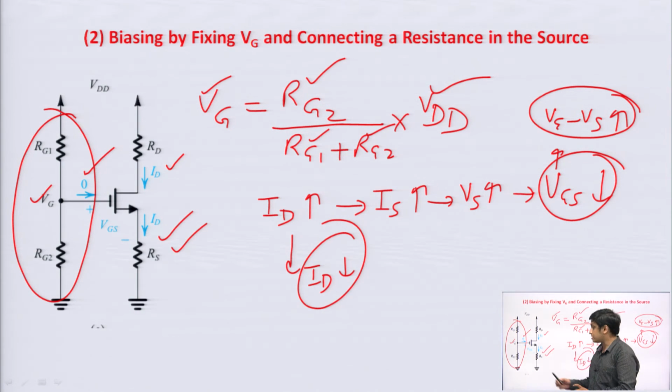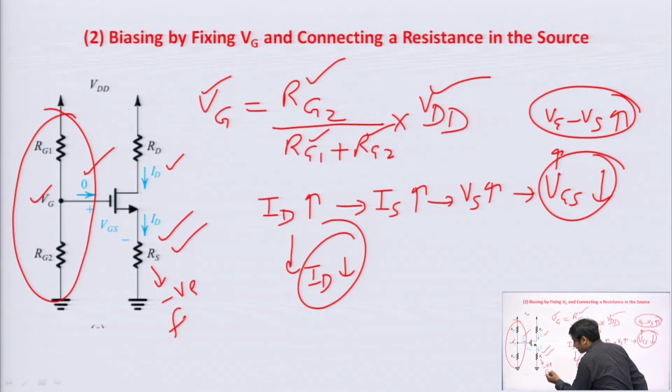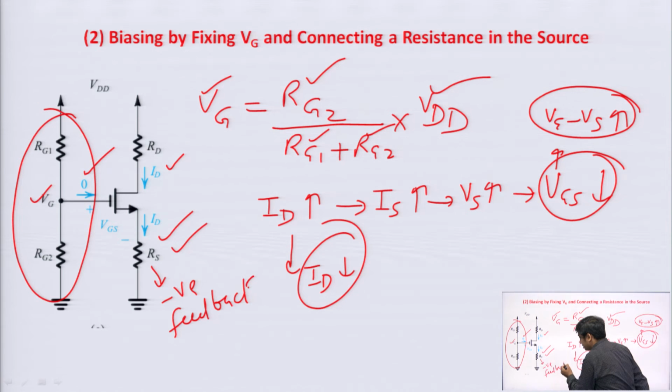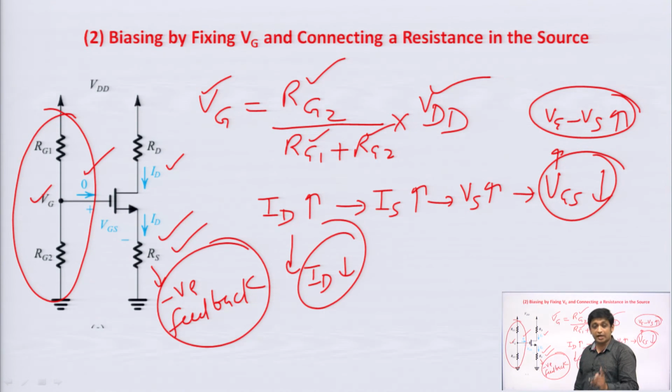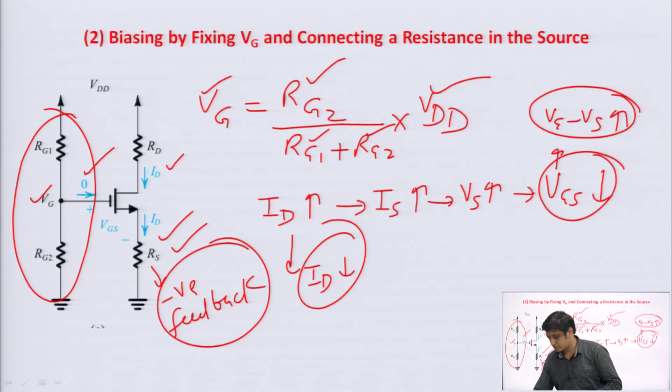That is why we say that this source resistance Rs provides negative feedback that stabilizes the drain current. Ultimately, the aim of the biasing is to stabilize the drain current. The drain current should not change, the operating point should be fixed, fine. So, that is the advantage of this particular biasing technique. It provides negative feedback, it stabilizes the biasing point, it stabilizes the drain current.